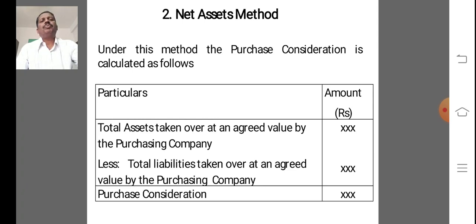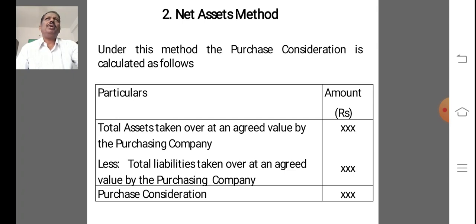We write all the assets one by one at the agreed value and enter them in the amount column.